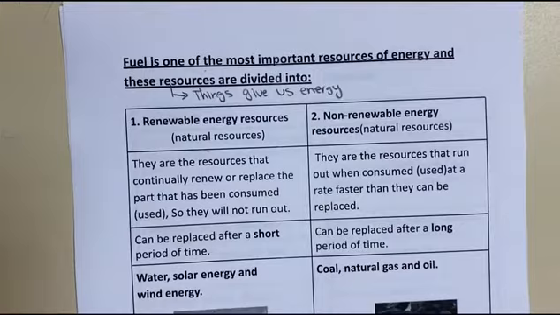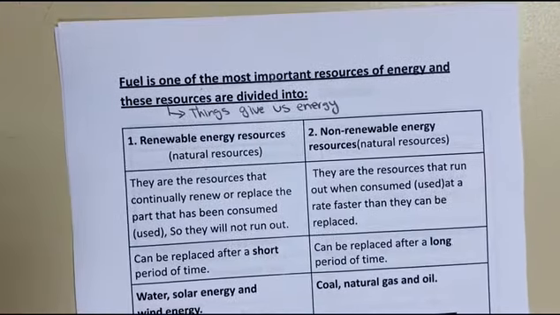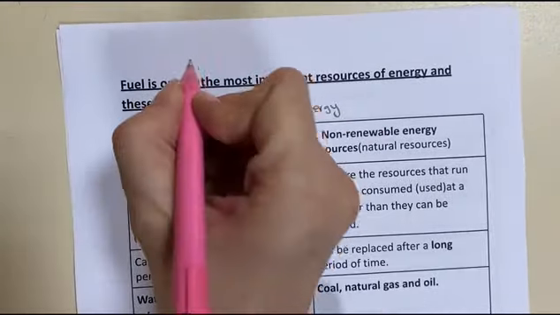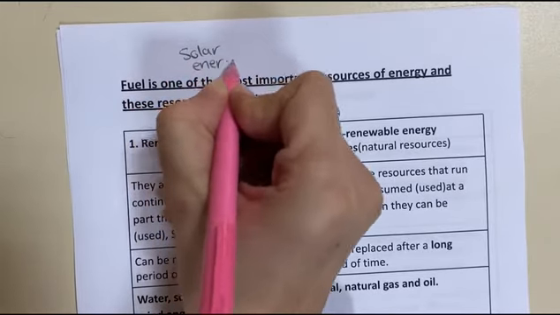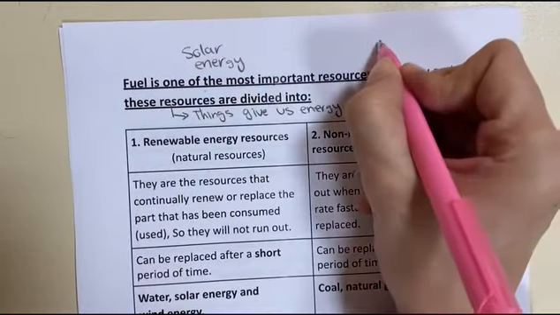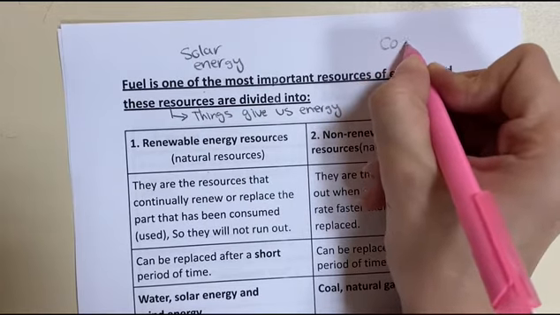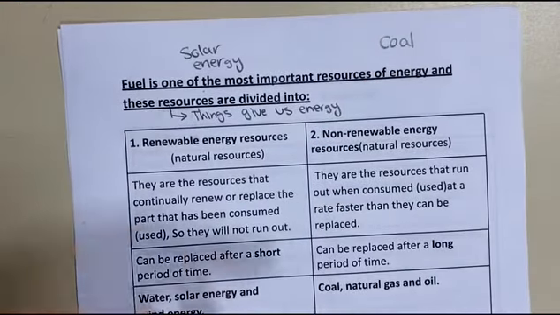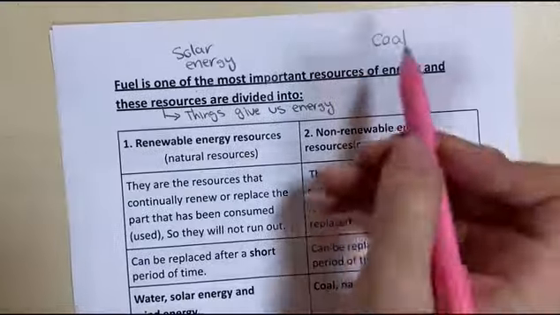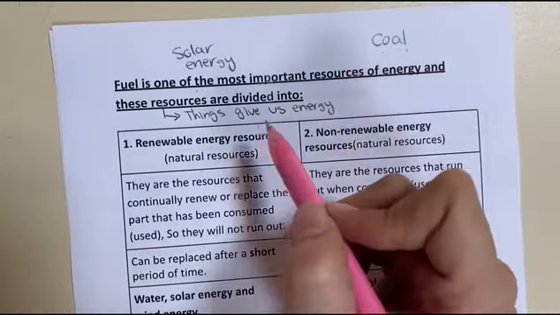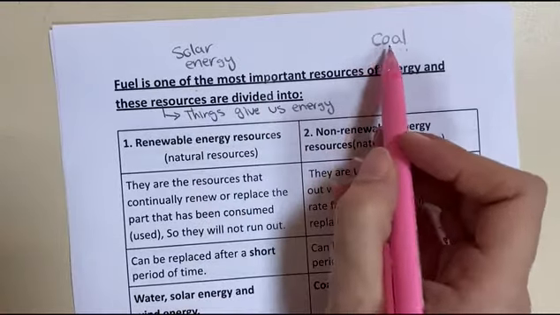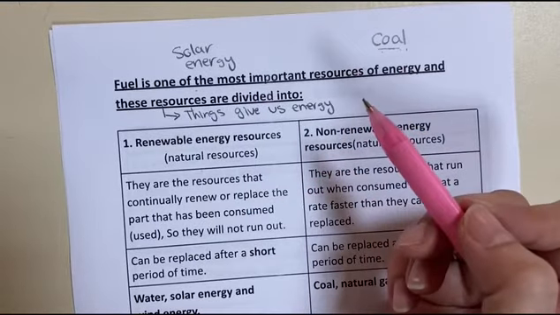We have two different types of resources, but let's take, for example, here solar energy. We take energy from the sun and also the energy from the coal. What is the difference between them? Both of them are resources of energy. But what is the difference between the coal and the solar energy?